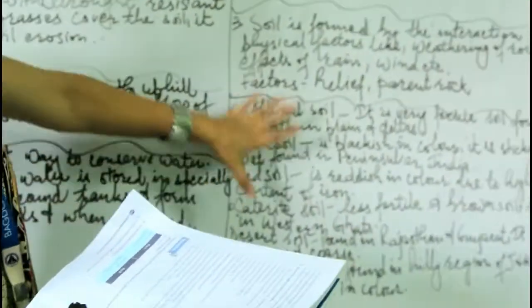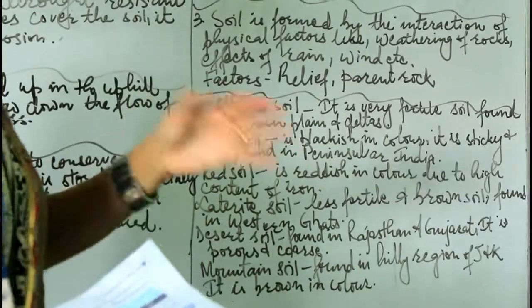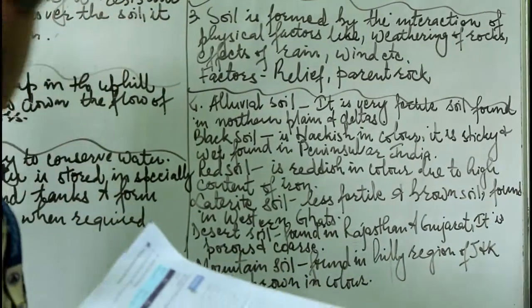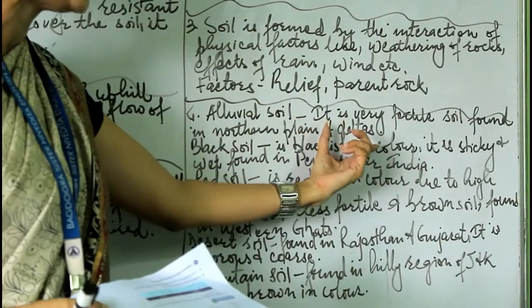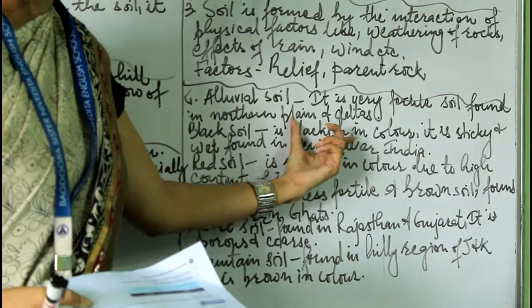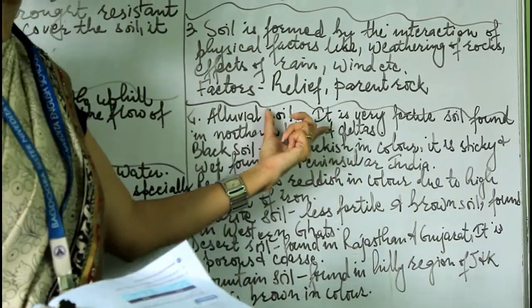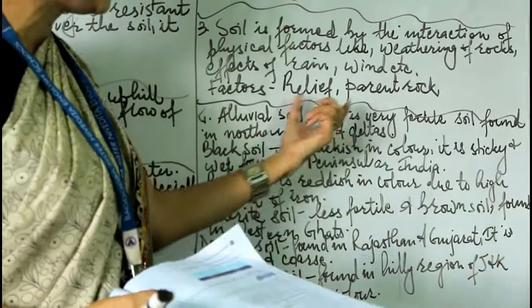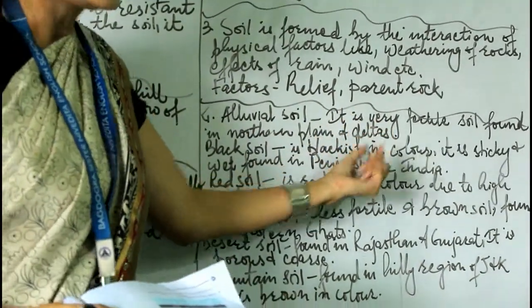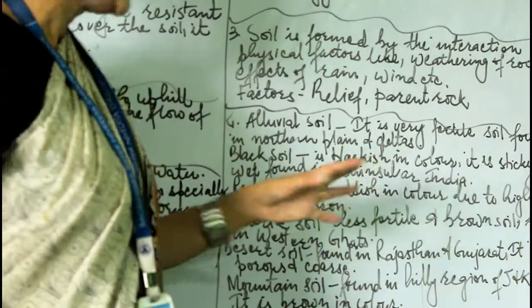There are different types of soils we have discussed earlier in these chapters. Alluvial soil, which is very fertile, is found mainly in the northern plains and delta plains. This is why these two areas are densely populated, because these soils are suitable for cultivation. For example, the Ganga-Brahmaputra deltas are densely populated areas.